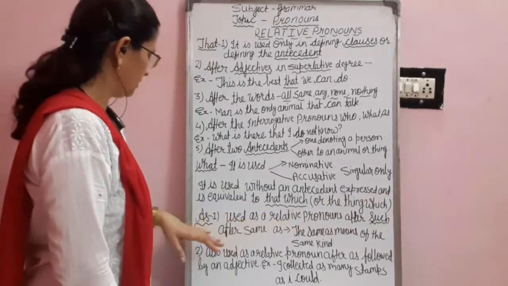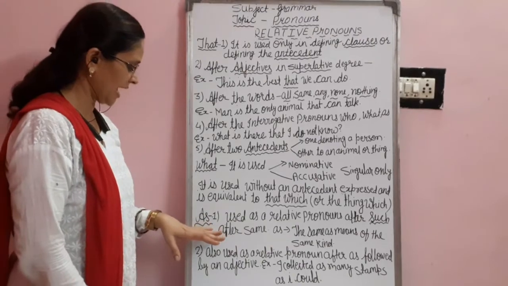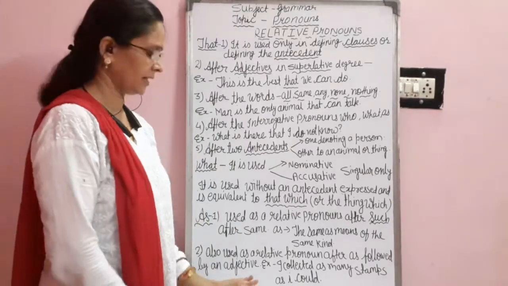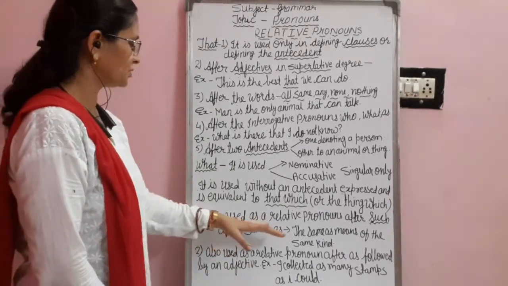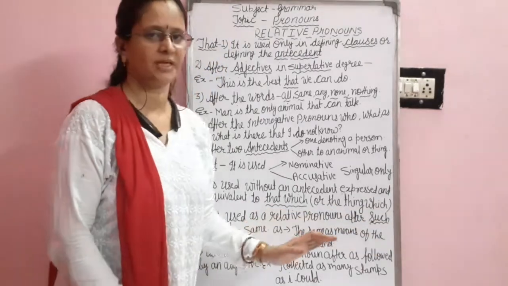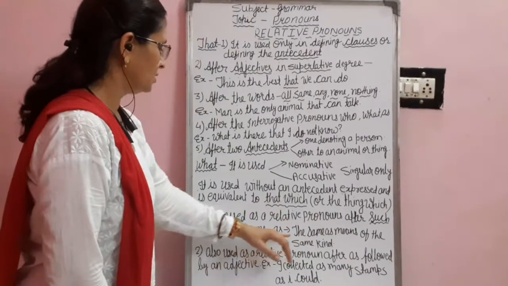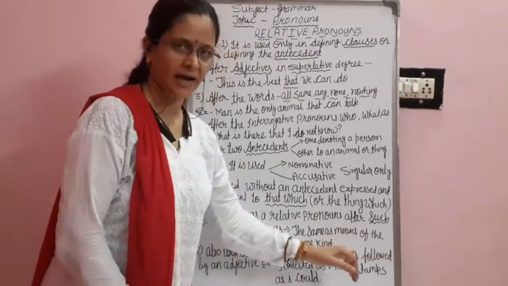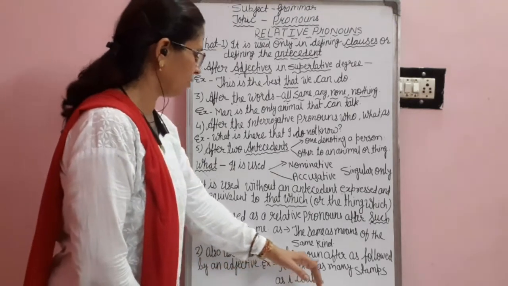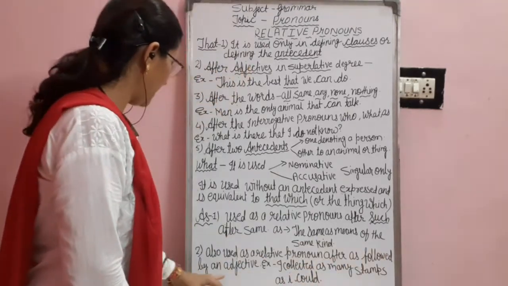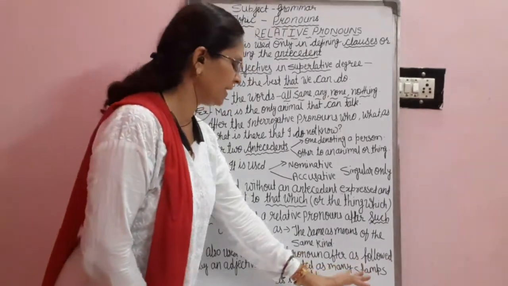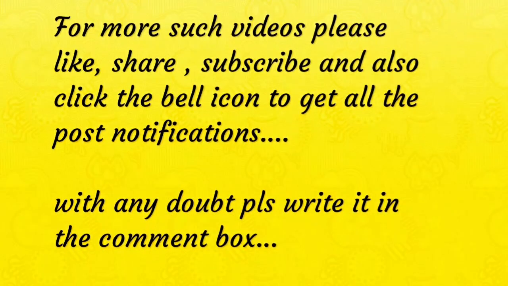Now, other relative pronouns are as and but also. As and but were used in older English. We can see that these are used as relative pronouns after such and after same. We generally say same as, such as, so. The same as means of the same kind. Also, as is used as a relative pronoun after as followed by an adjective degree. If as is followed by an adjective degree, it is used